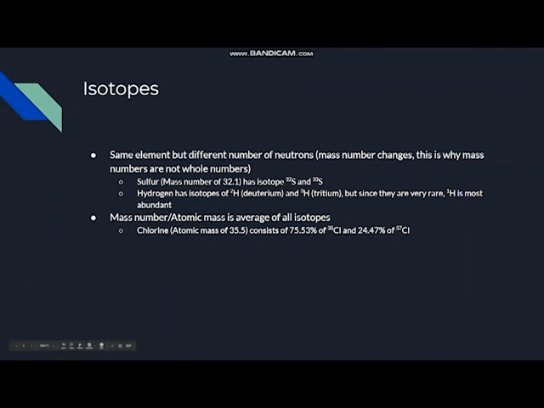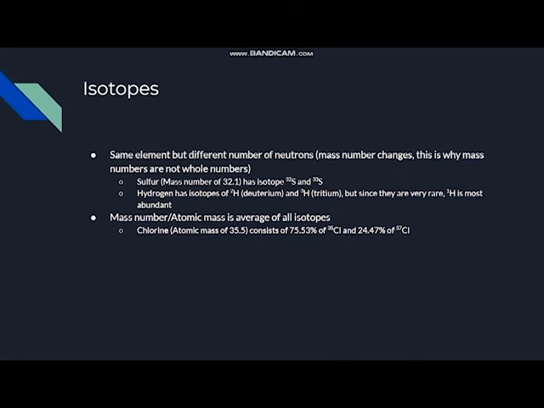Now, when we're looking at the isotopes, isotopes are the same element, but a different number of neutrons within the element. This means that the mass number is going to change, which is why mass numbers are usually not whole numbers, as you see on the periodic table. To give you guys a quick example, sulfur has a mass number of 32.1, and it has the isotopes of 32S and 33S.